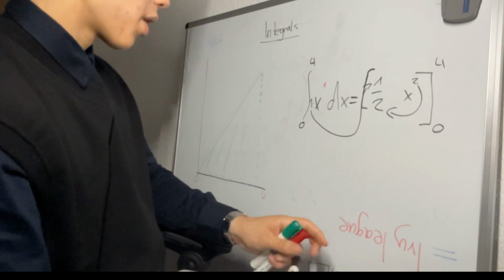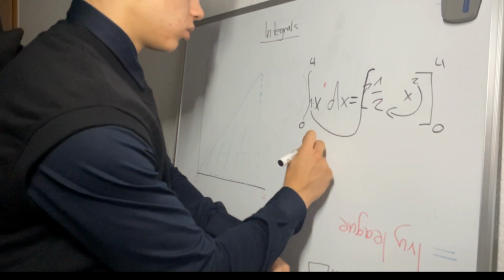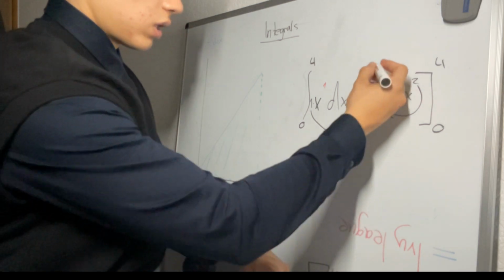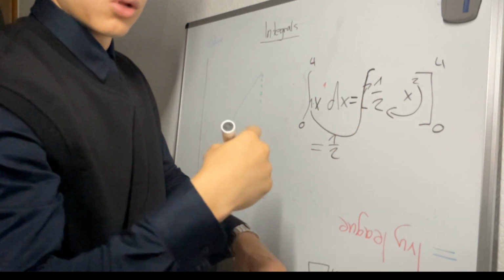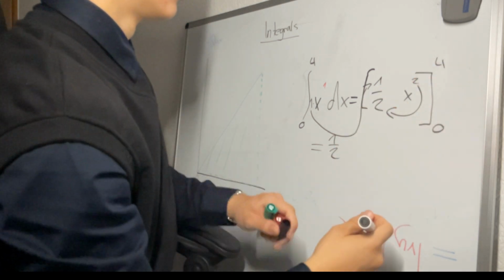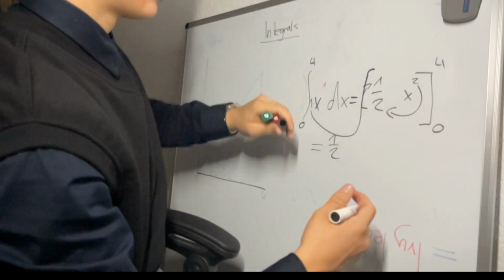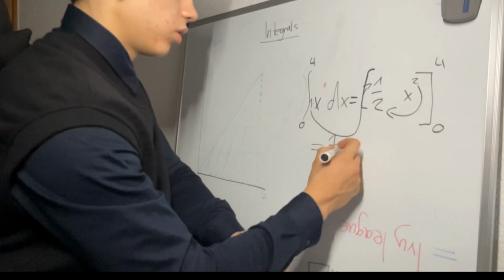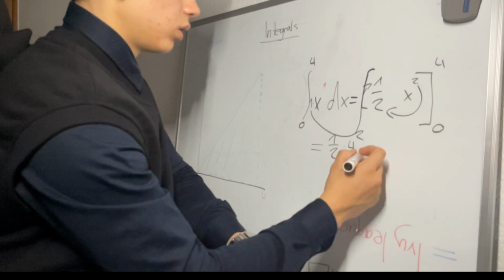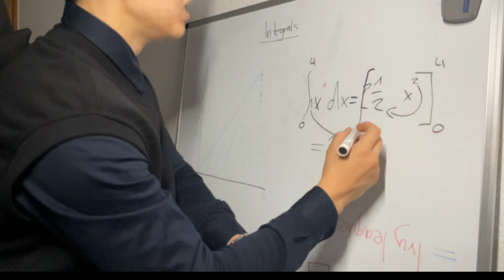So then we go equal. Then we just take this down, and then we take this down and substitute 4 into the function. Pretty easy, right? Equal this, and then the 0.